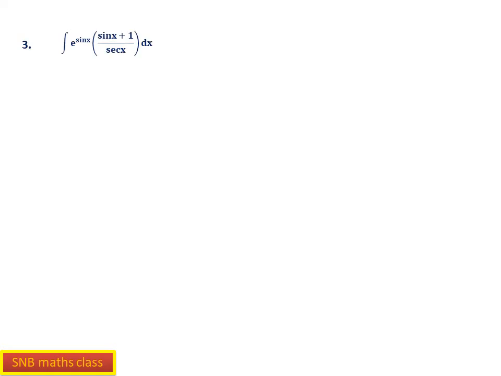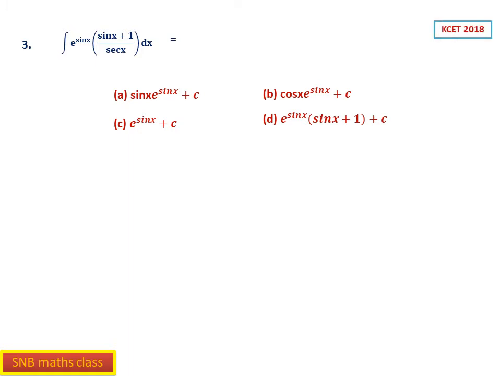The third question. So integration of e power sin x, then sin x plus 1 by secant x dx. So options are A, sin x e power sin x plus c, then cos x e power sin x plus c, then e power sin x plus c, and e power sin x into sin x plus 1 plus c. So this is also 2018. I think this is the third question of the same year.